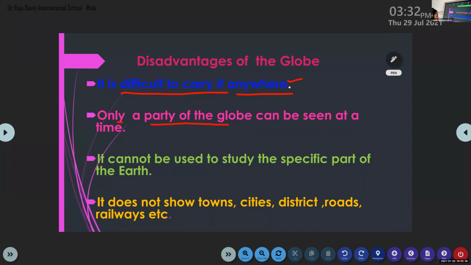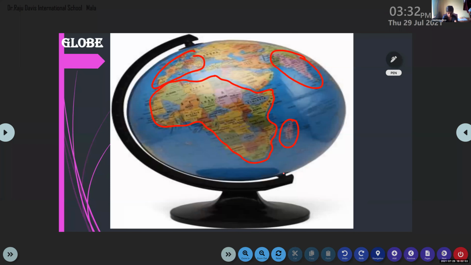Only a part of the globe can be seen at a time. Only a part, dear, okay? If you look at this globe, we can see only one portion of the earth. Yes or no? We know that there are 7 continents.